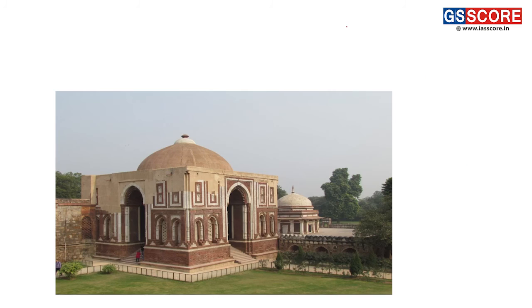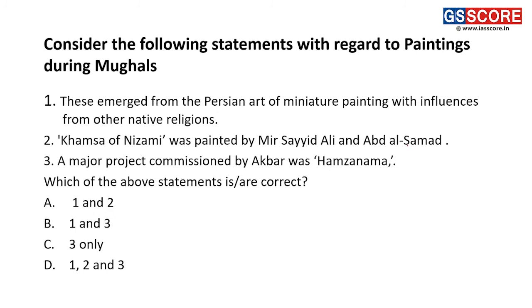Fine. So you can see these are the arcs and domes during the medieval era architecture employed by the Sultanate. Fine. Is it clear? So next, move on to the next question here.